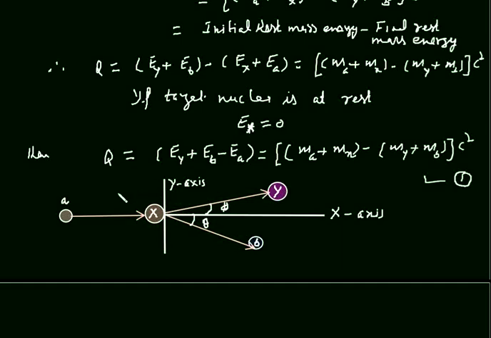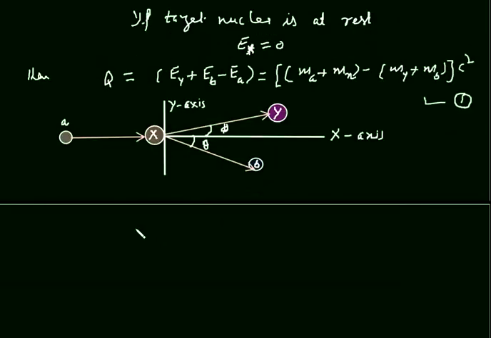This is our nuclear reaction. Incident particle A strikes the target nuclei X, and this is the product nuclei Y, and this is outgoing particle B. This product nuclei Y, this is our x-axis, is going in this direction, and it is making angle phi with x-axis. This outgoing particle is going in this direction, and it is making angle theta with x-axis.